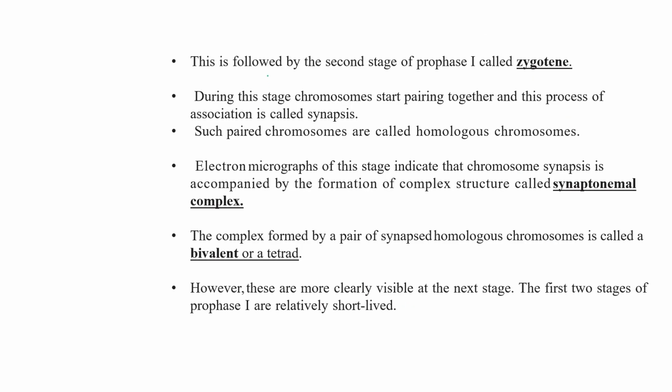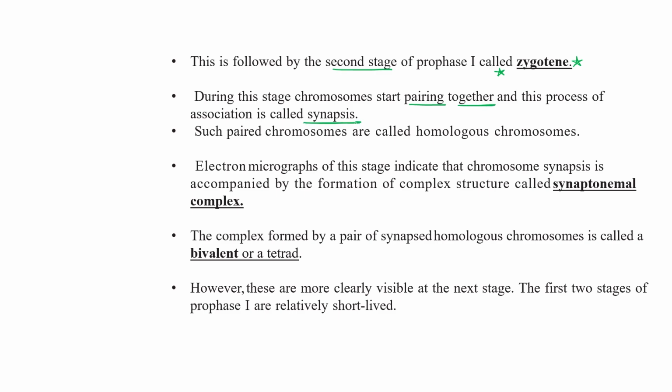So after leptotene, the second stage is zygotene. During this stage, chromosomes start pairing together, and this pairing up is known as synapsis.